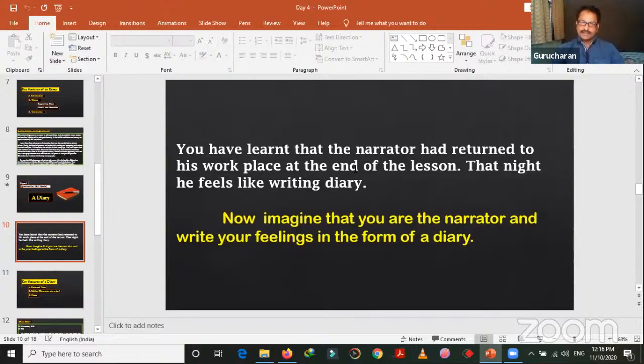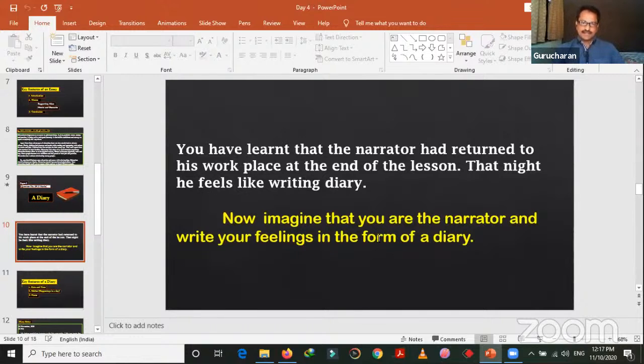How did he spend the days there, how he felt about his father, and he may feel like writing a diary. Or if he doesn't feel anything, you feel at least, right? Now you imagine that you are the narrator and write your feelings in the form of a diary.